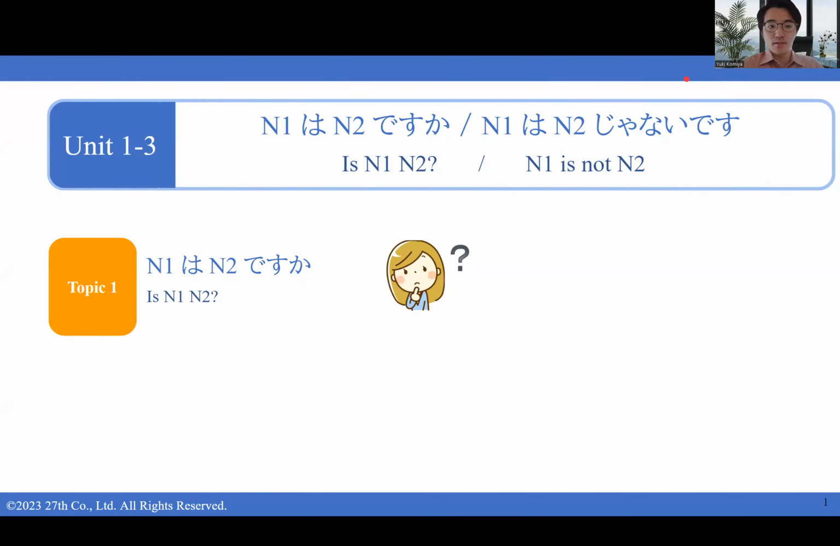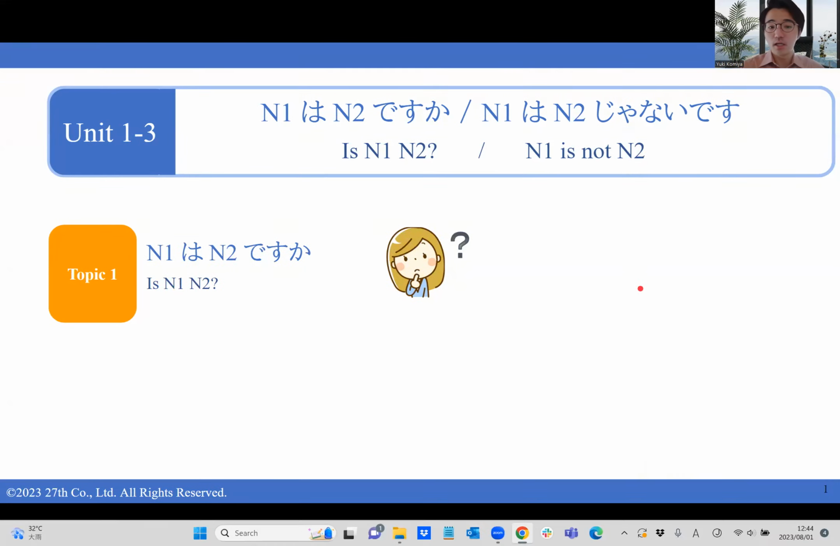Hi, 皆さん、こんにちは. This is the third lesson of Unit 1. In the previous lesson, we learned this basic sentence pattern of N1 wa N2 desu. Like, 私は日本人です. Using that basic pattern, we're going to learn to extend them into the question sentence, so, is N1 N2? Like, are you Japanese? And the negative sentence, N1 is not N2. I am not Japanese.